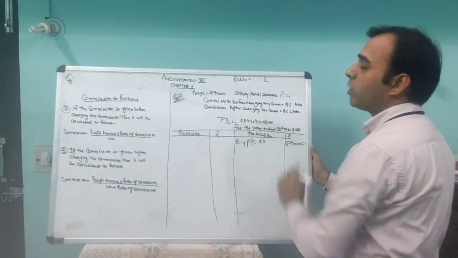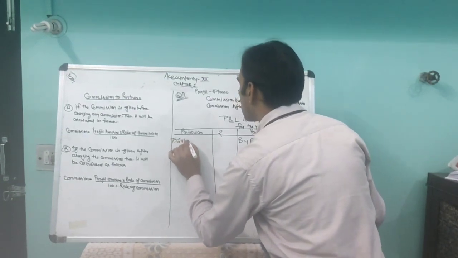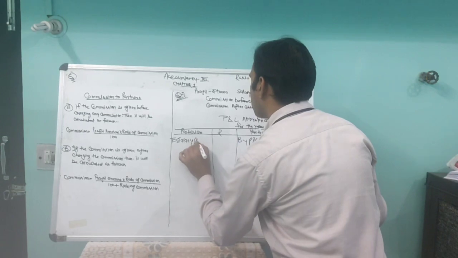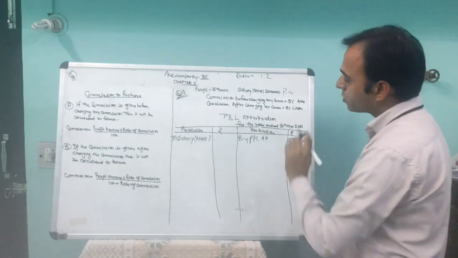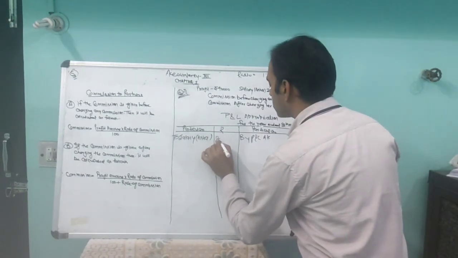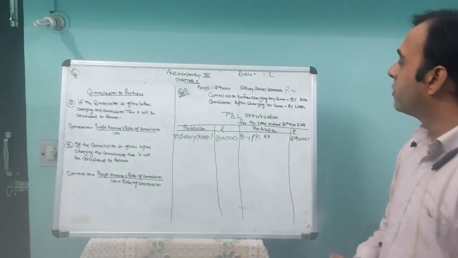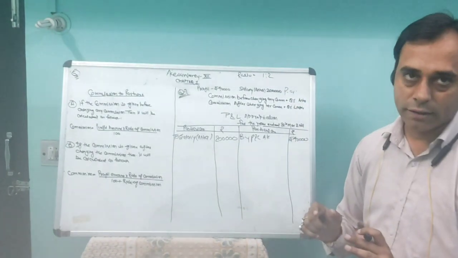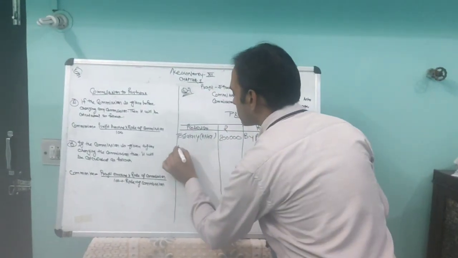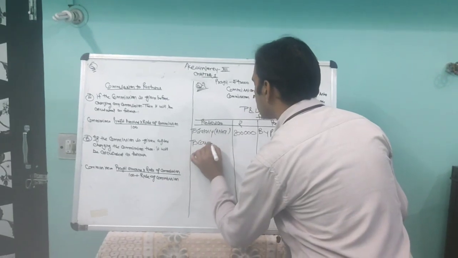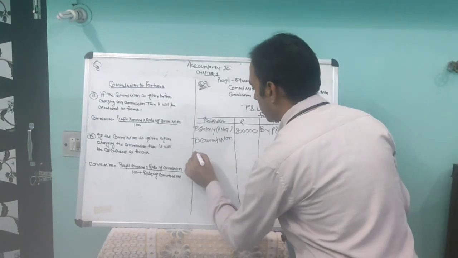You have to give salary to Asha. So you write down here, to salary, Asha. Salary is given per annum, yearly. So we write down the total amount here, 2 lakh rupees. Okay. After that, what do you have to give? You have to give commission to Asha and Lata. So we write down the commission also to be paid on the debit side. So two commissions. First of all, Asha.